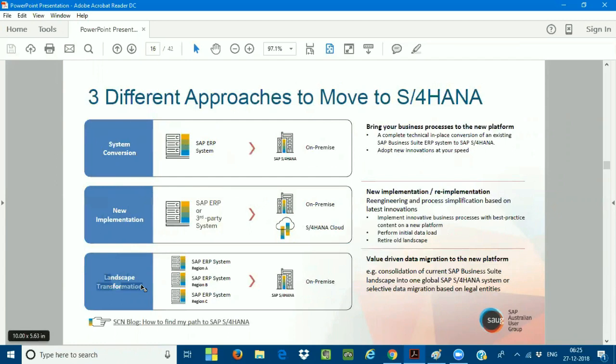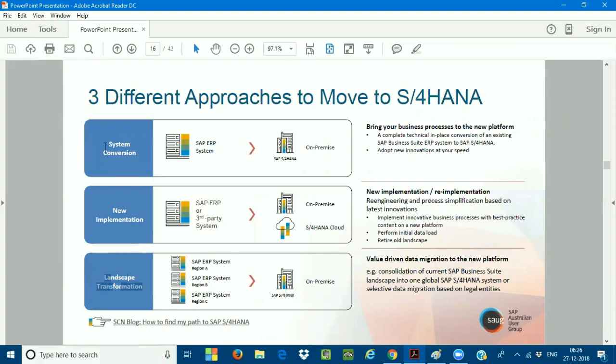If an existing customer is already with an SAP ECC box and has been using SAP for the last 10 years, and now, based on the new simplifications of SAP S/4 HANA, wants to go with SAP S/4 HANA on-premise, then the system conversion is the best choice for them.